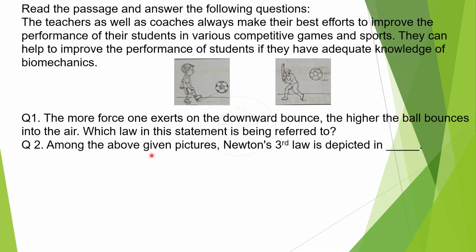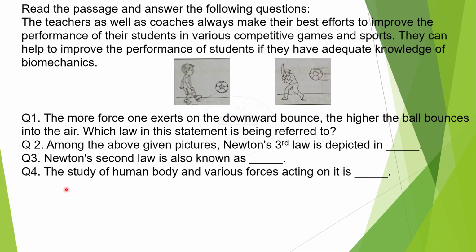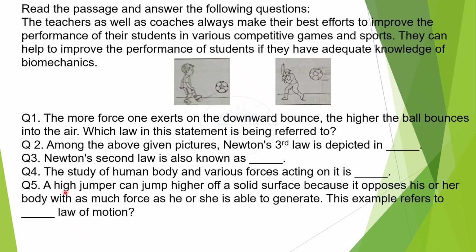Question 2. Among the above given picture, Newton's third law is depicted in ___. 3. Newton's second law is also known as ___, and 4. The study of human body and various forces acting on it is ___. 5. A high jumper can jump higher off a solid surface because it opposes his or her body with as much force as he or she is able to generate. This example refers to this law of motion.